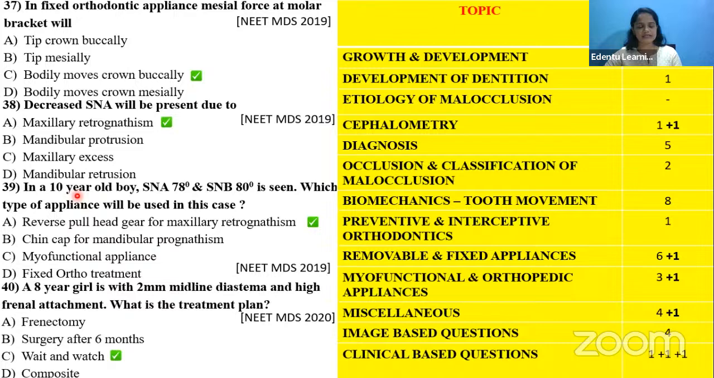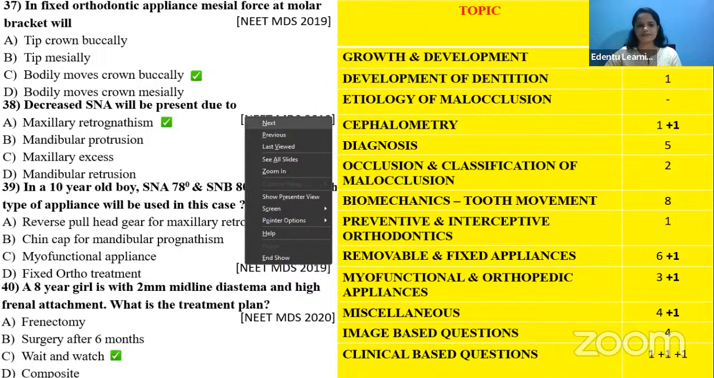And next is a clinical based question where a 10-year-old boy with SNA and SNB is given and what type of appliance is used. Okay, that will come under the myofunctional and orthopedic appliances. And again, a clinical based question, an 8-year-old girl with 2 mm midline diastema and high frenal attachment, what is the treatment plan? That will come under the miscellaneous section. All the treatment planning and the retention and relapse category, we are all putting it under the miscellaneous category.